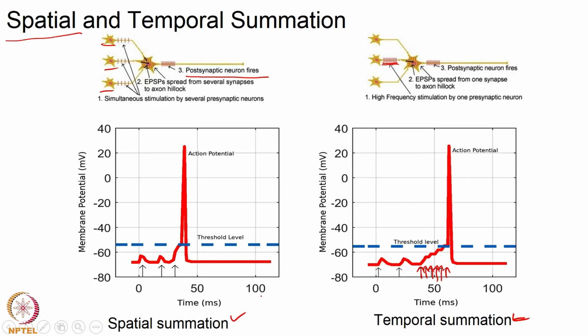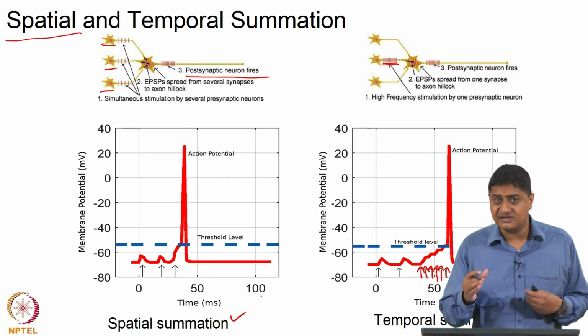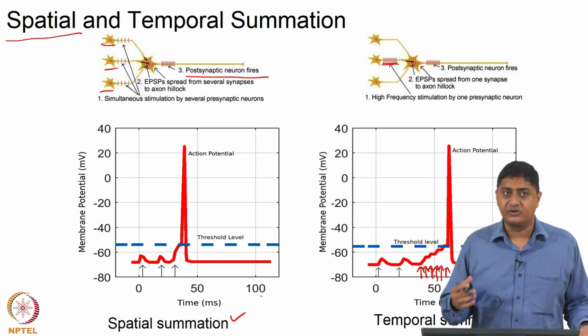Spatial summation is the situation when inputs arrive at the same time from multiple different points in space, right. If inputs arrive at different points in time, but closely followed by each other from the same point in space or from the same input neuron, that is called temporal summation. Actually, the output can be a combination of the two, it need not be completely spatial summation or temporal summation. Usually it can be a combination of both. From the viewpoint of the postsynaptic cell, as long as the threshold is reached, you are going to have an output, you are going to have an action potential.